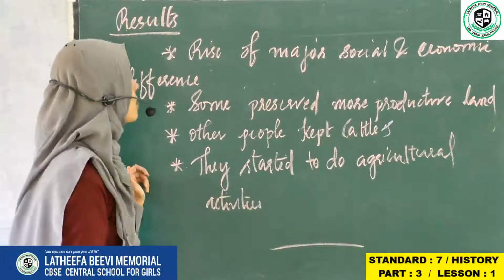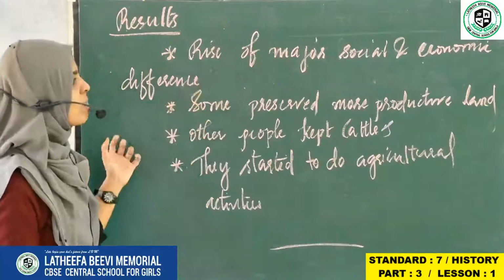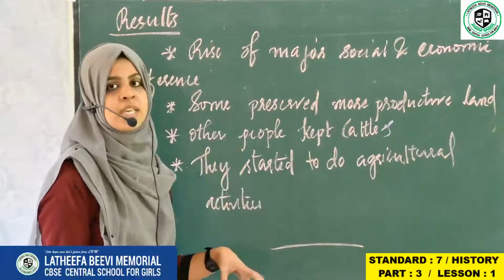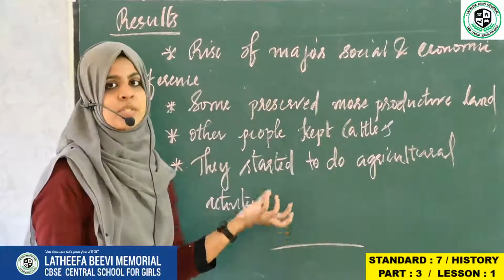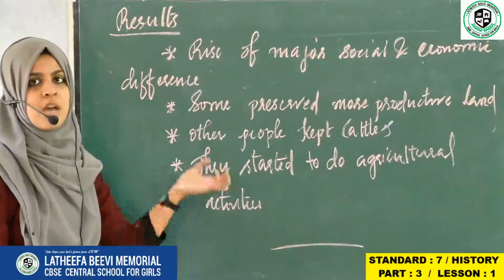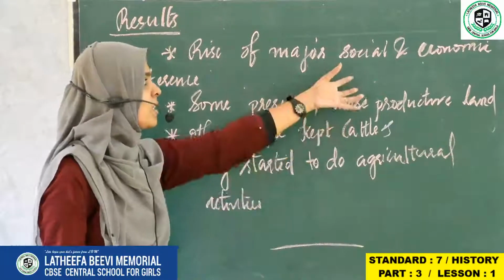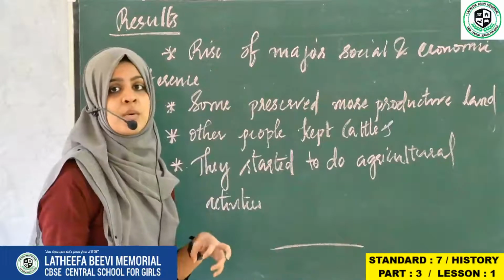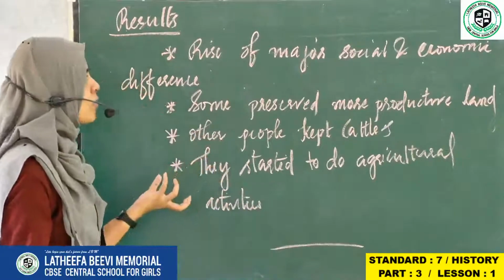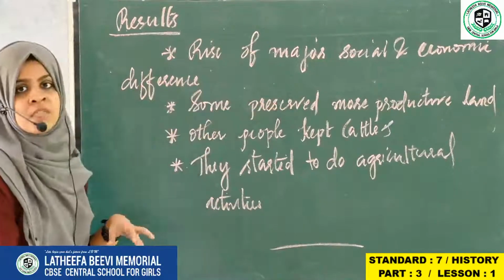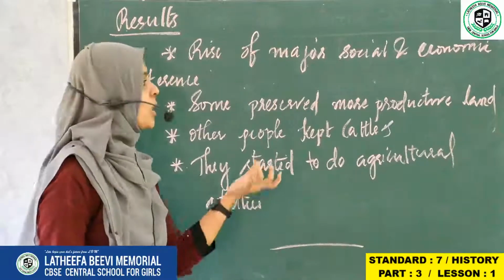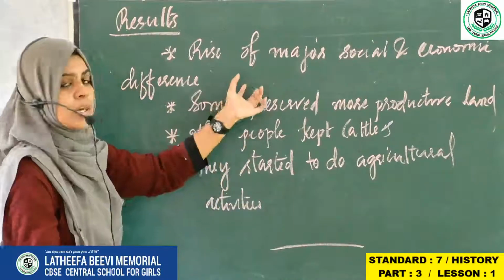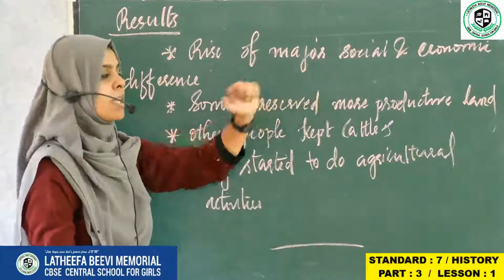And those after effects or results are, first one was the rise of major social and economic difference. Till that period, before these changes took place, there was no social difference or economic difference between the people who lived in a particular society. But when changes started to happen, social and economic differences came up. People who have their land, people who do not have their land. They divided those with land into one group and those without land into another group. That is the major social and economic difference.